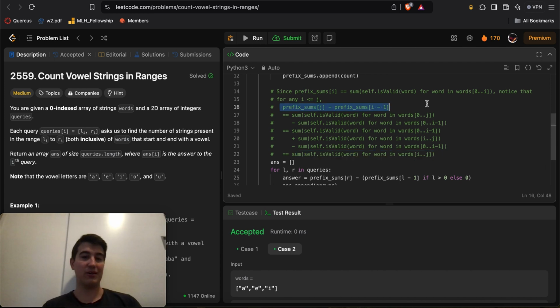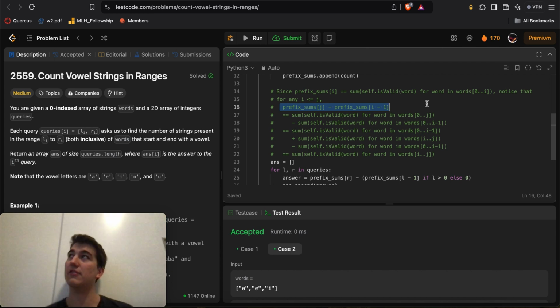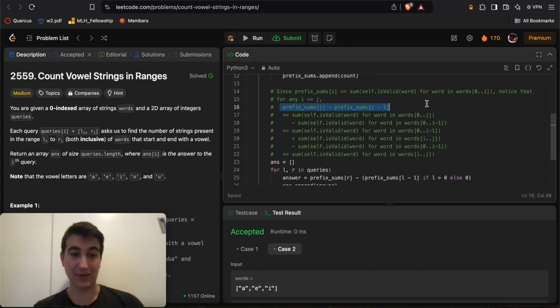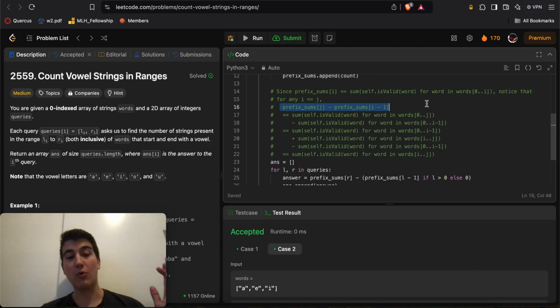So this is just a nice trick with prefix sums that I often use inside of the weekly LeetCode contest. If you have an array and you care about subarray sums from any index i to index j, essentially you can do O(n) work to build the prefix sums from index 0 to any index i, and then write yourself a little helper function like this.